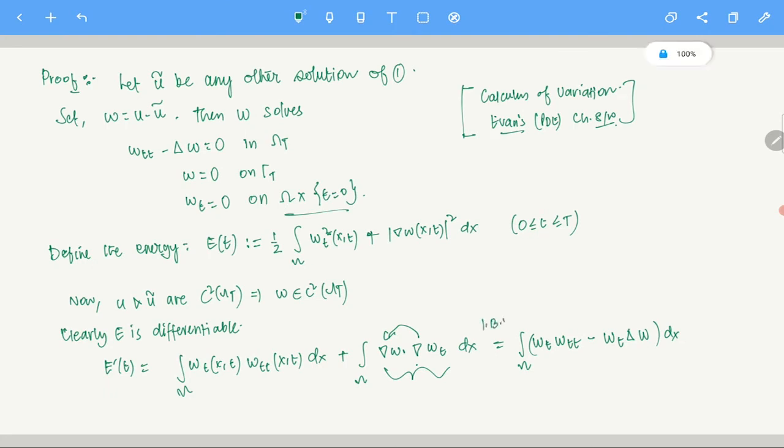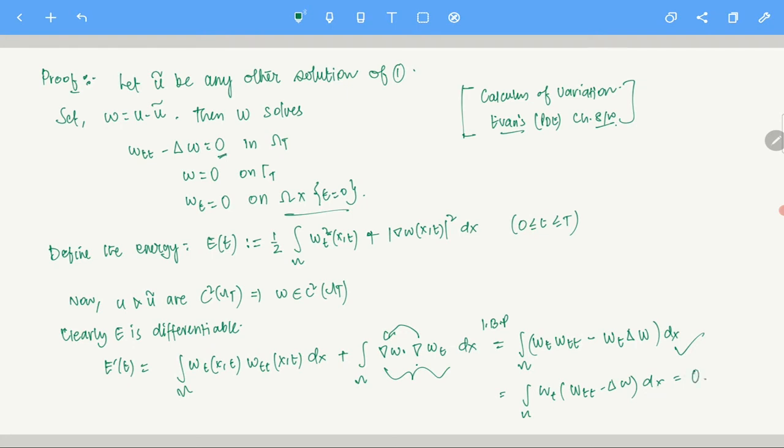Again, if you are not convinced, do the integration by parts. One derivative will go there, and then you have a boundary term. The boundary term is becoming 0, so you are only left with the term which is in the domain omega, right? So it becomes like this. And if you want, you can write it as the integral over omega of wt times (wtt minus Laplacian of w) dx. Wtt minus Laplacian of w is 0 in omega t. So in omega it becomes 0. So this is 0. Clear?